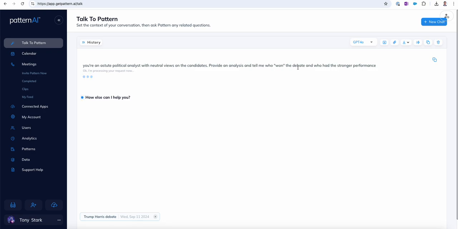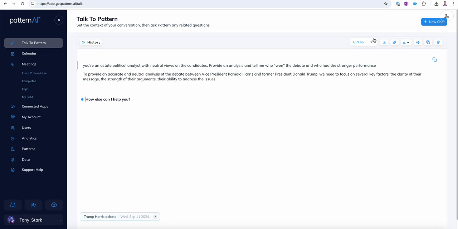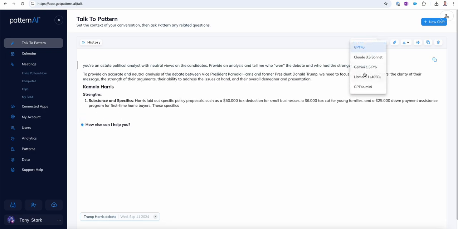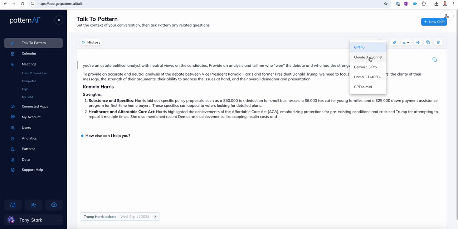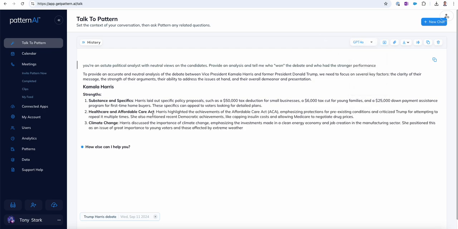Tell me who won and who had the stronger debate performance. Pattern is going to analyze this entire 1 hour and 47-minute debate and then provide an analysis. In this case, we're using the GPT-4 model, but we could have used any other model that we have under the hood here, with Claude, Gemini, and so on. In fact, we could ask those there.